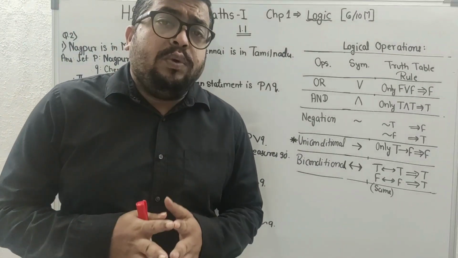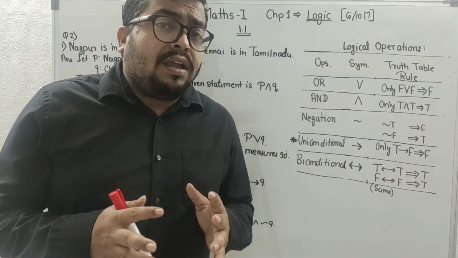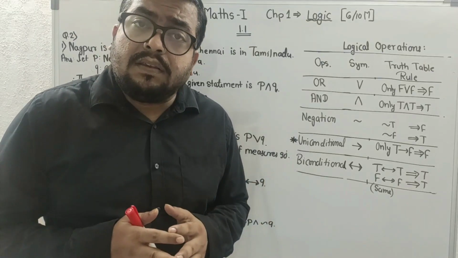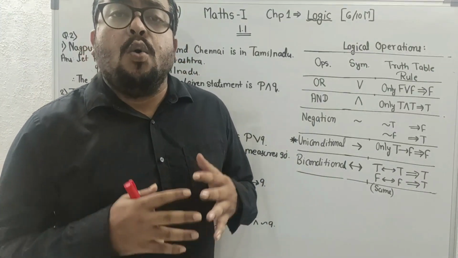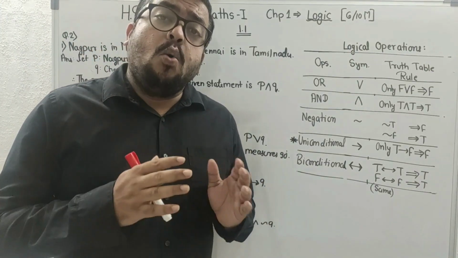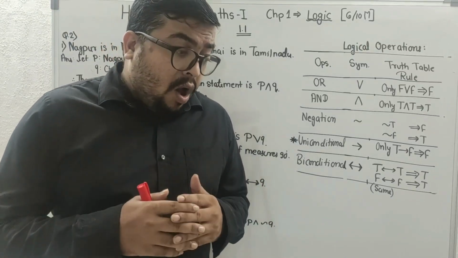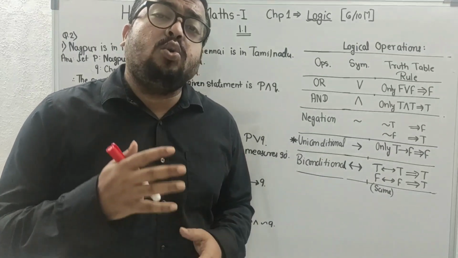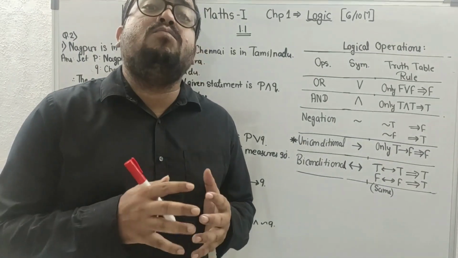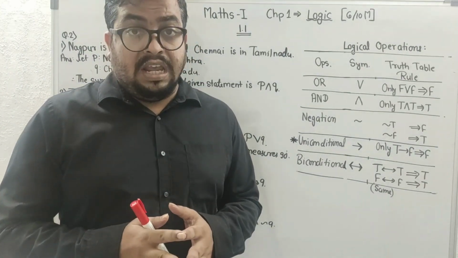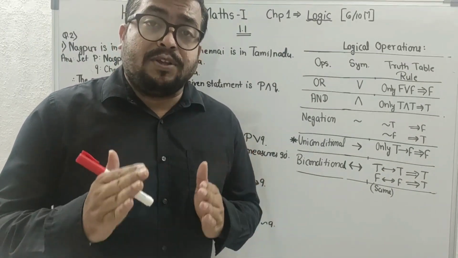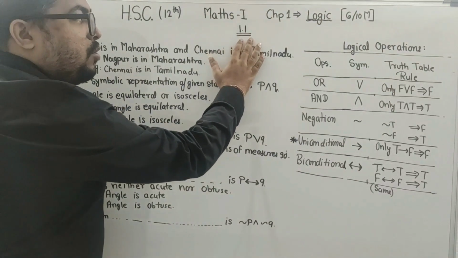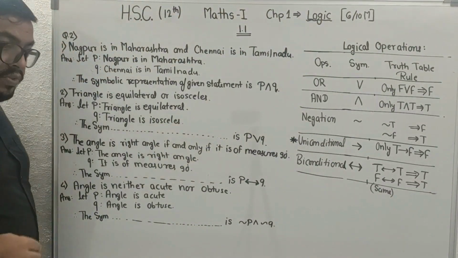So students, we just studied the difference between statements and sentences, and in this chapter we will deal with only statements. Now, next question is how to write statements in symbolic representation. This is the question of your exercise 1.1, question number 2.